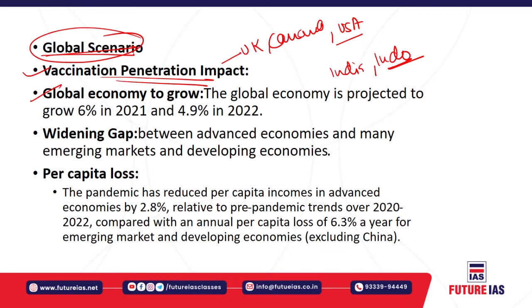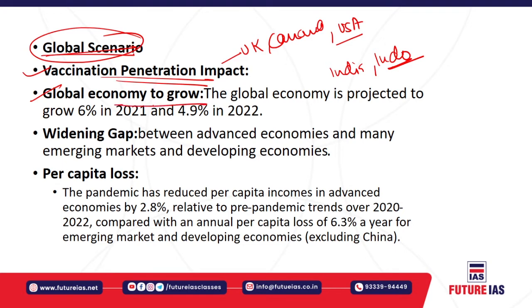Close to 40% of the population in advanced economies have been fully vaccinated, and that is just 11% in emerging market economies, while very tiny fractions of the population in low-income or developing countries have been vaccinated. So this inequity in penetration would definitely impact the recovery of economies throughout the world.